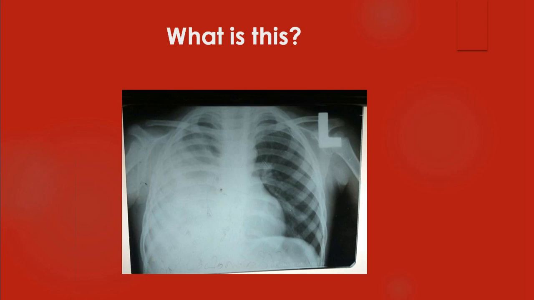You can see the film here. Just now I have already shown at the beginning. So the consolidation is seen. Consolidation is classically seen in the form of opacity involving the right hemithorax, usually the mid and lower zones. You could not see the right border of the heart as well as the right dome of the diaphragm. That is called silhouette sign.